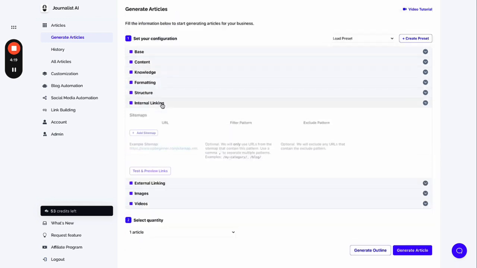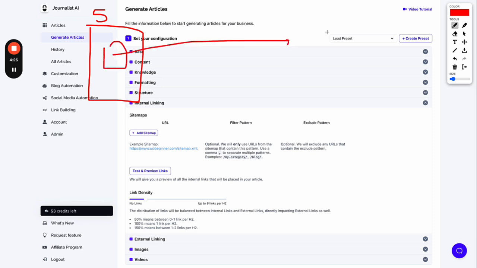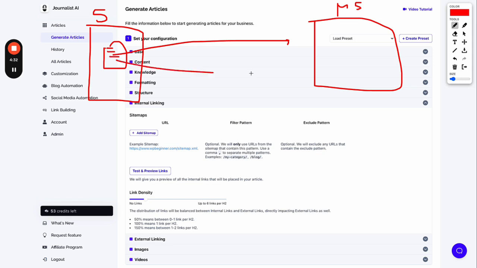Then, internal linking. This is where, of course, the whole goal is to have your guest post on this site, a guest post linking to your money site, to your own site. Now, in this guest post, in this article, you want to have a link to your site, but you might want to have multiple.